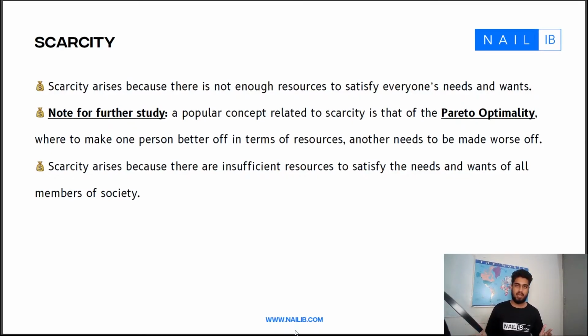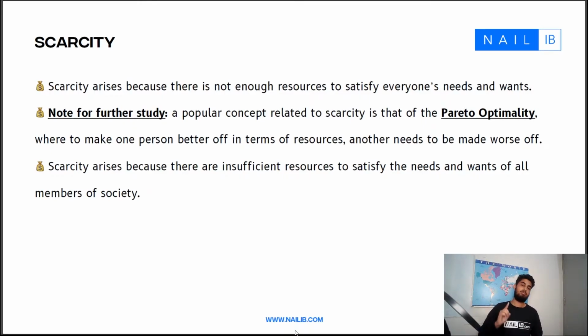Okay, what is scarcity? Scarcity arises because there are not enough resources to satisfy everyone's needs and wants. Scarcity exists because there aren't enough resources in the world to satisfy everyone's needs and wants. As I've said before in the previous video, you can have your needs and wants satisfied, but another person can't.